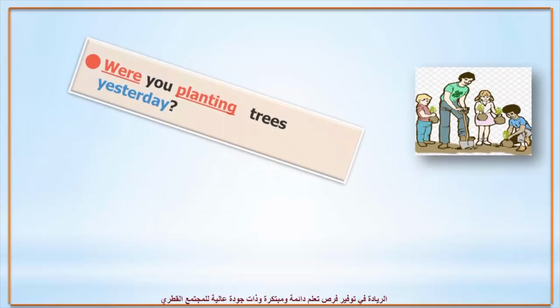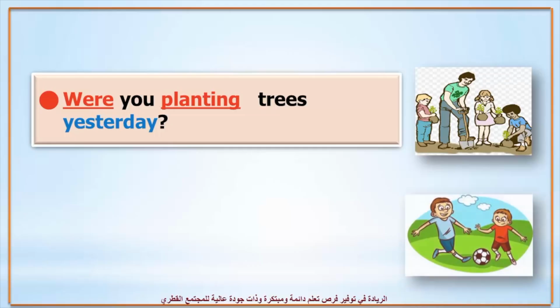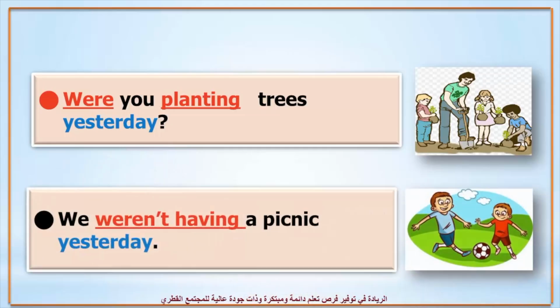And in the question form, we start with were. Were you planting trees yesterday? And the answer, of course, should be yes, we were, or no, we weren't. Were you planting? And finally, in the negative form, we weren't having a picnic yesterday. Weren't. We weren't having a picnic yesterday.